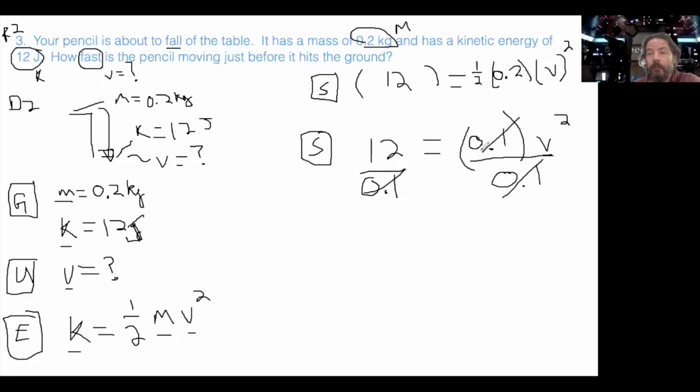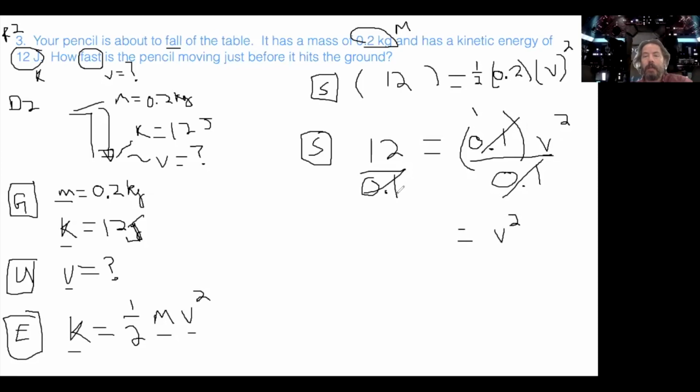So 0.1 divided by 0.1 equals 1. 1 times V squared is V squared. A lot of times we say that cancels and we get this misconception that it equals something besides 1. 2 divided by 2 equals 1. It's just that 1 times 2 is 2. 1 times V squared is V squared. So we divide it out, it cancels, and we're left with V squared.